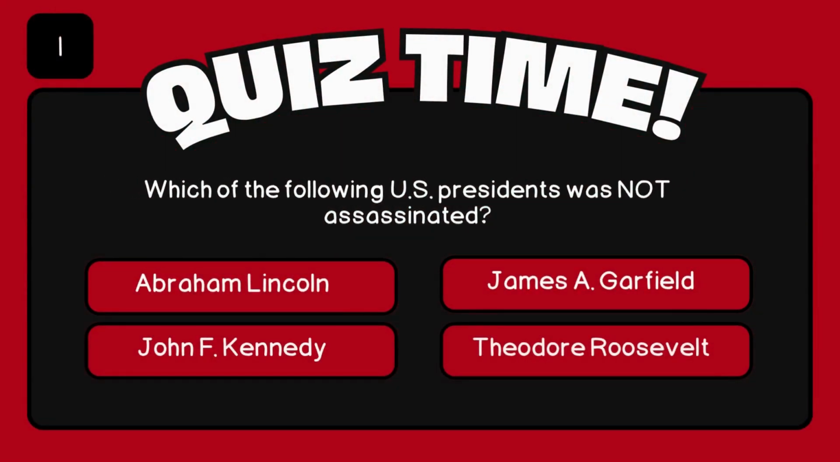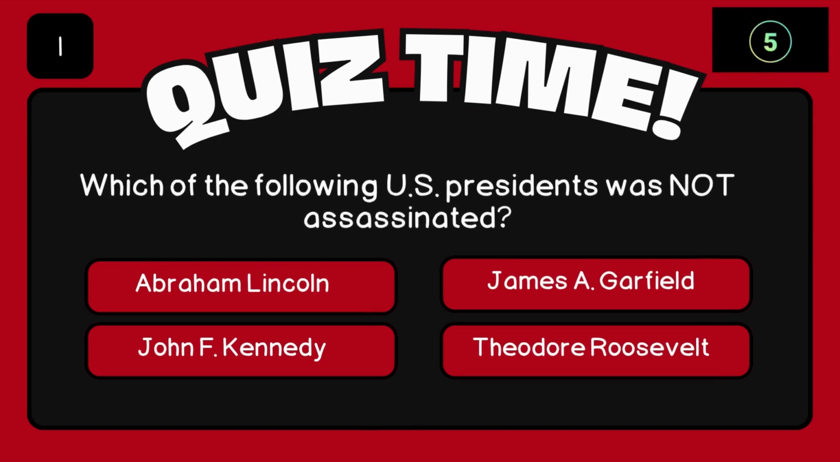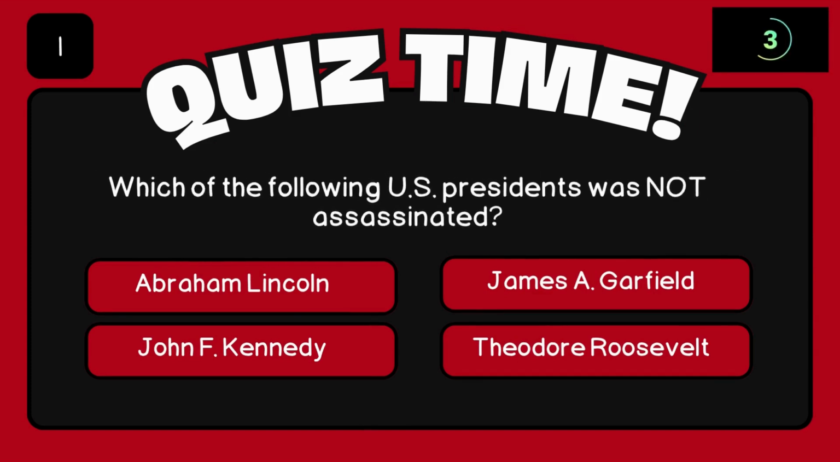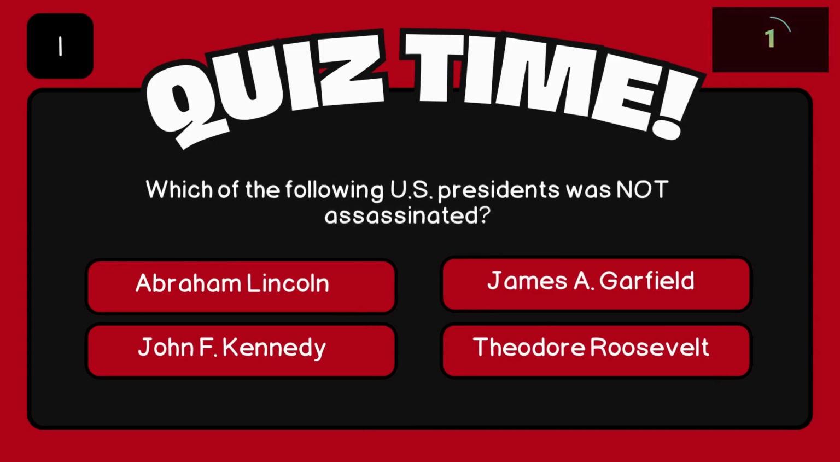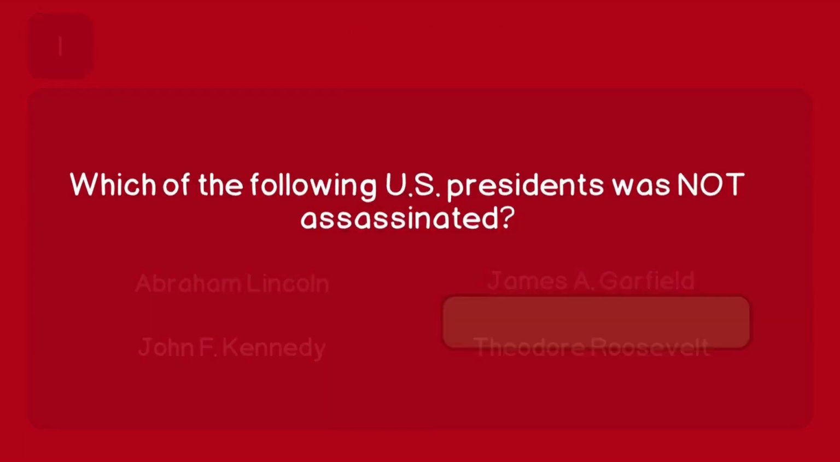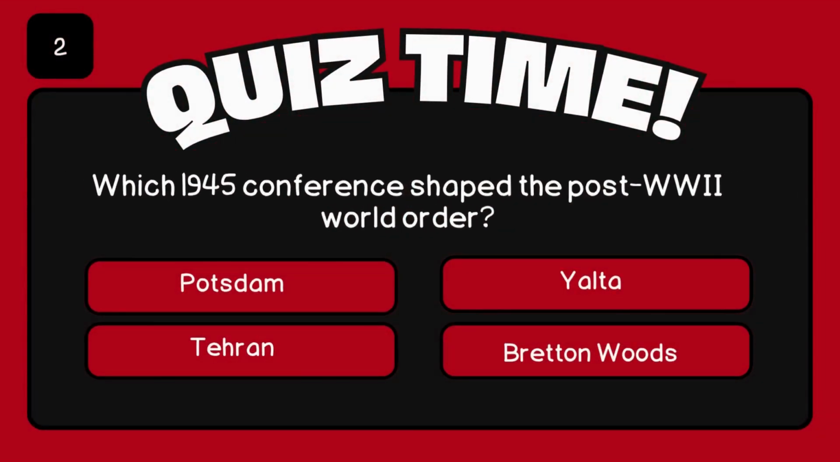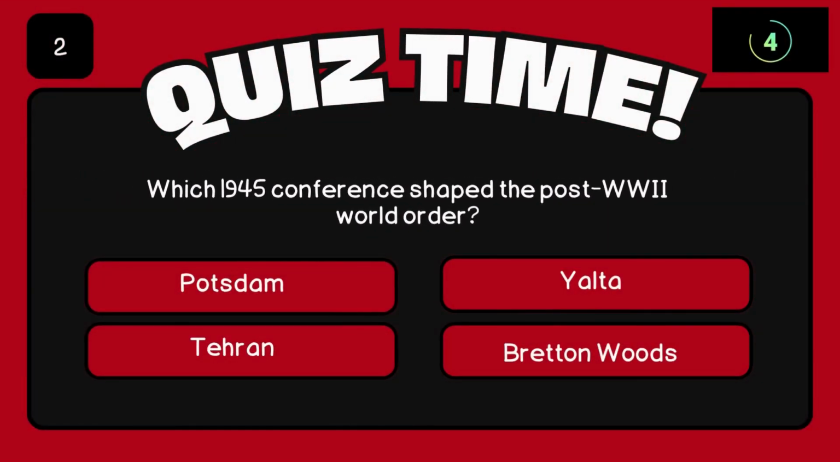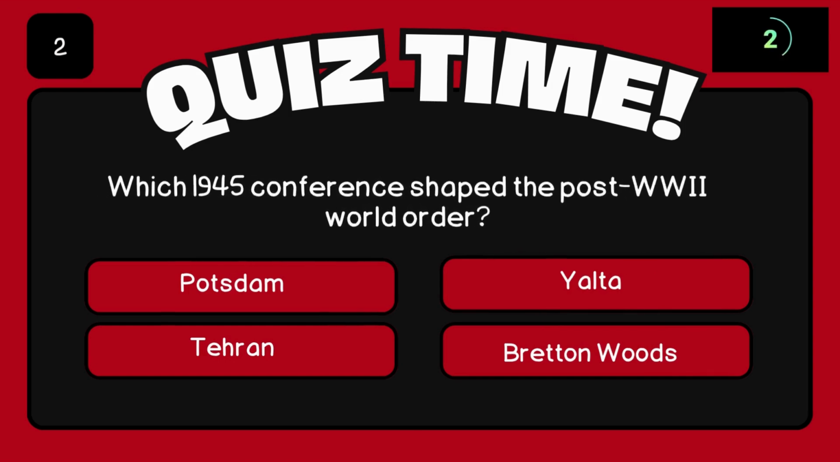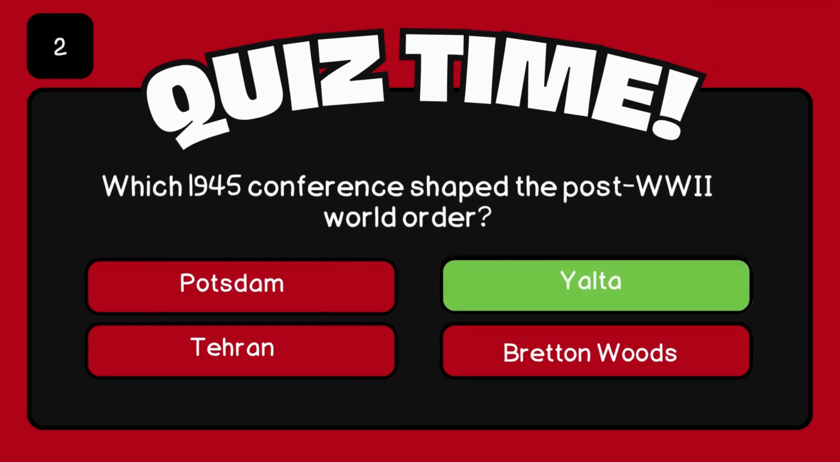Which of the following US presidents was not assassinated? Theodore Roosevelt. Which 1945 conference shaped the post-World War II world order? Yalta.